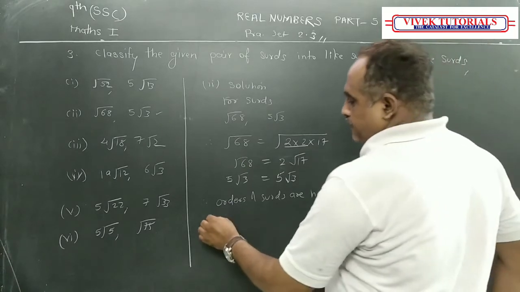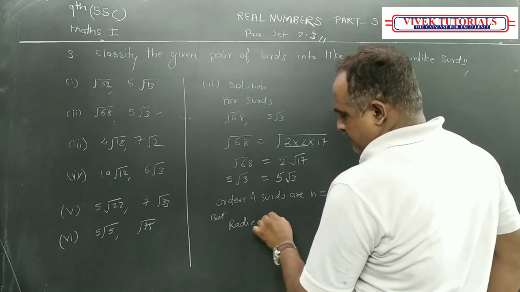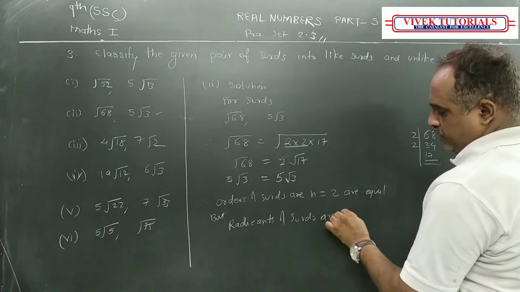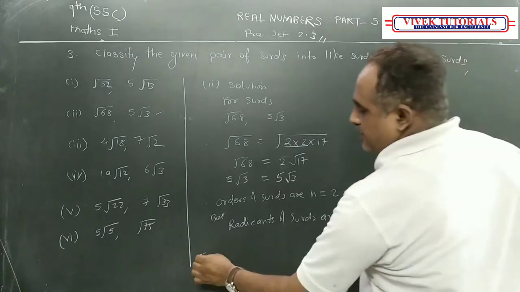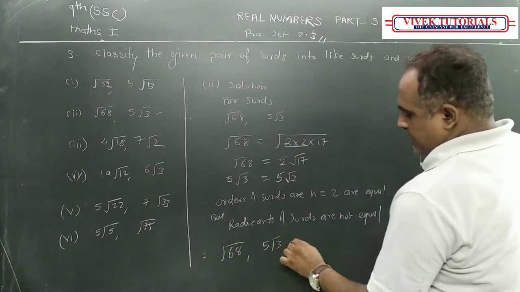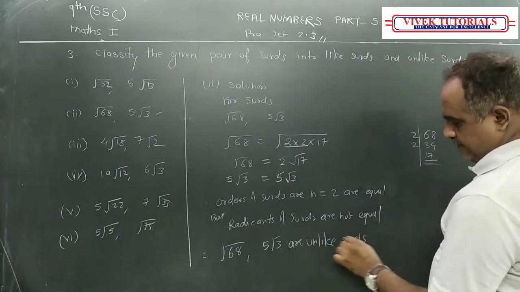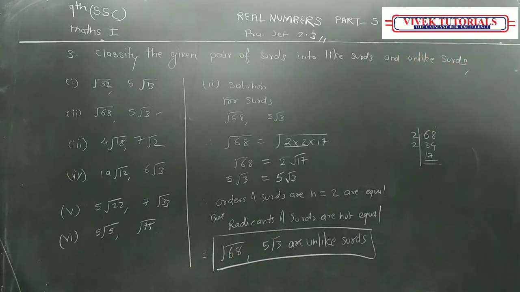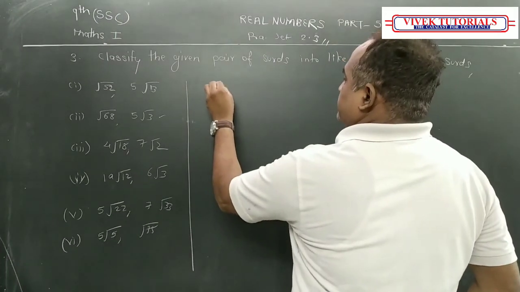But radicands of surds are not equal. Therefore, what I can say, directly can write root 68 and 5 root 3 are unlike surds. They are unlike surds. Simple questions, but you should know it properly. Now, third question.